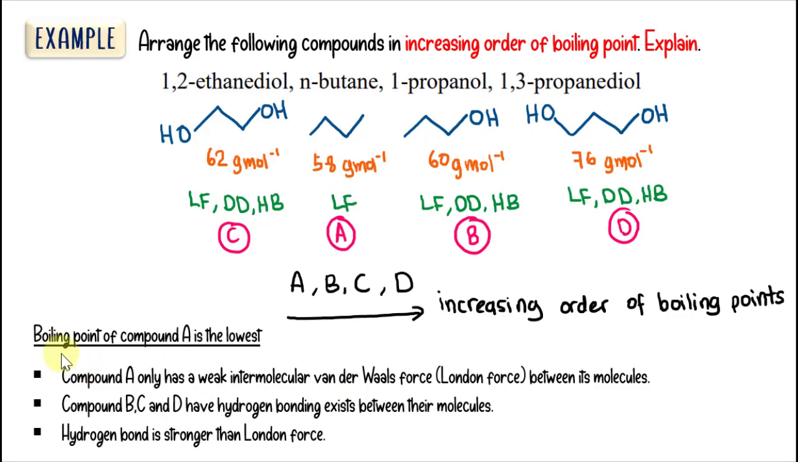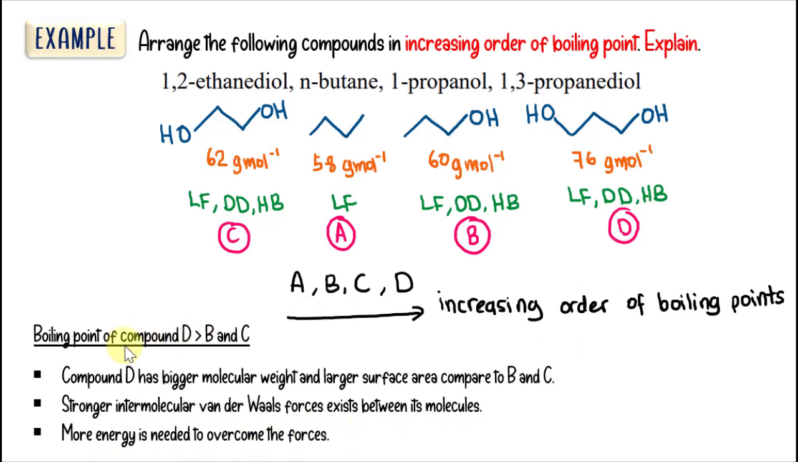Right, so first kita akan explain why the boiling point of compound A is the lowest. This is because compound A only has weak intermolecular van der Waals forces, which is London force between its molecules, while B, C, and D have hydrogen bonding between their molecules. So hydrogen bond is stronger than London force, so that's why.